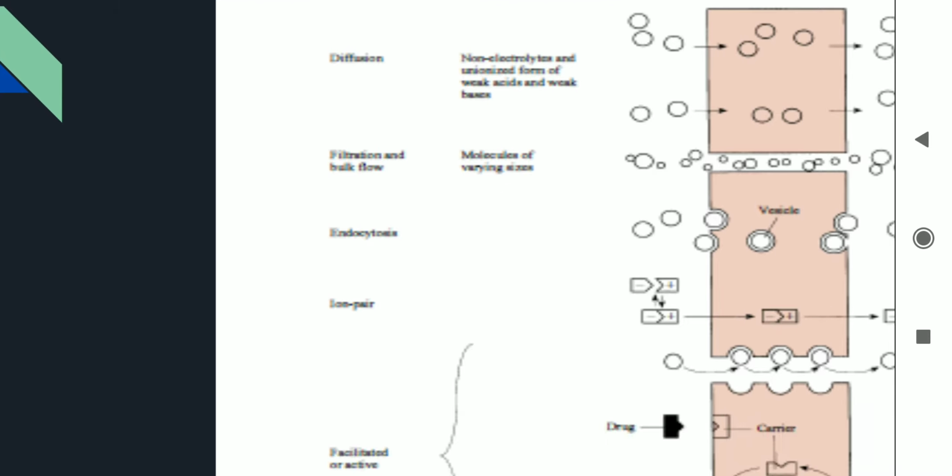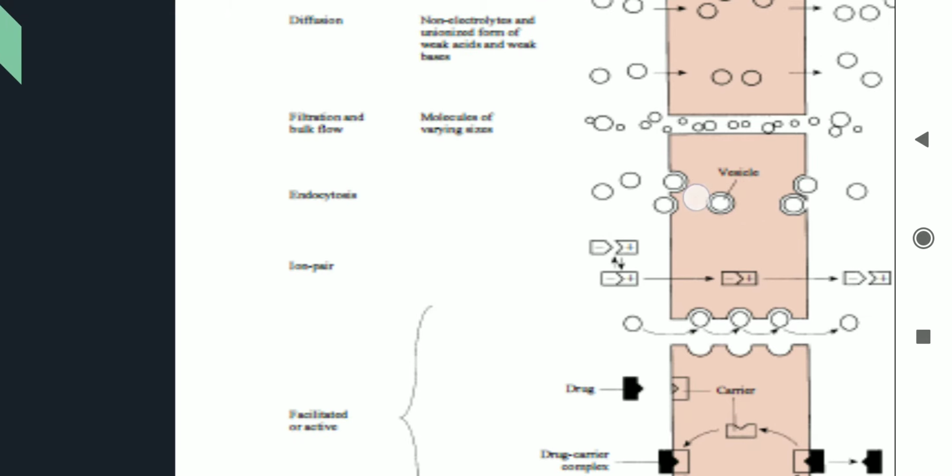Then comes endocytosis. Endocytosis means the cell will make vesicles which are going to pick the molecules from one side and transport them to the other side. So these vesicles will be responsible for taking, it's like a boat. Consider this is a river, the boat is going to pick these molecules from here and drop them on the other side. So that is what endocytosis is.